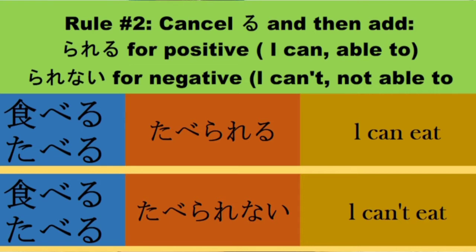For example, taberu. Ang rule po niya is cancel ru then add rareru for positive. So magiging taberareru. In English, I can eat.